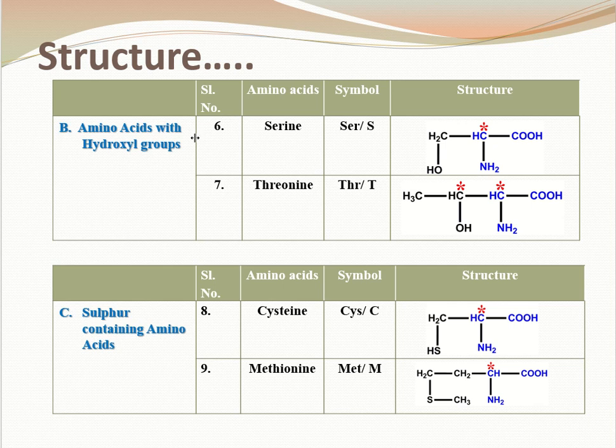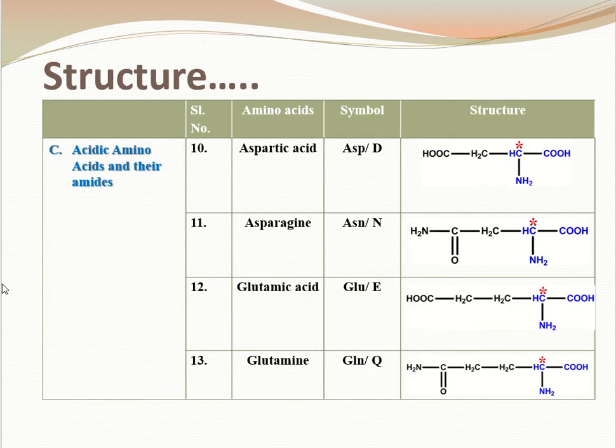Then come amino acids with hydroxyl groups. Here we have mentioned 2 amino acids, the serine and the threonine. Again 1 chiral carbon atom. Here there are 2 chiral carbon atoms shown by 2 asterisks. Then the third category is the sulfur containing amino acids, cysteine and methionine, CYS, MET. Then the next category is acidic amino acids, and their amides have also been mentioned over here: aspartic acid, asparagine. Here ASP has been already used, so ASN is used. Similarly glutamic acid, GLU, glutamine, GLN.